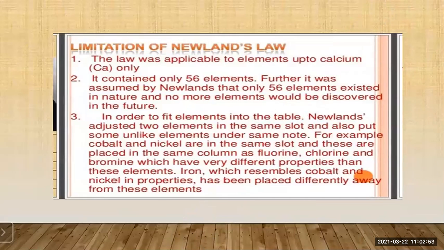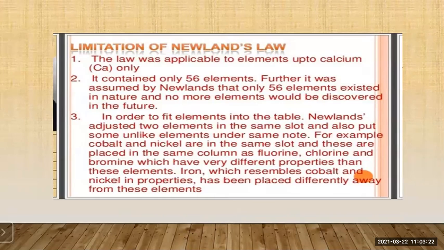So the law was applicable to elements up to calcium only. It contained only 56 elements. Then further, it was assumed by Newland that only the 56 elements existed in nature and no more elements will be discovered in the future. So he arranged only those 56 elements.